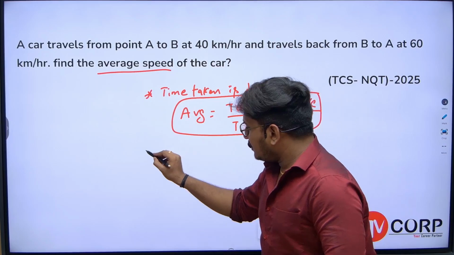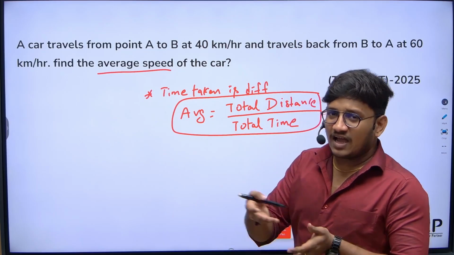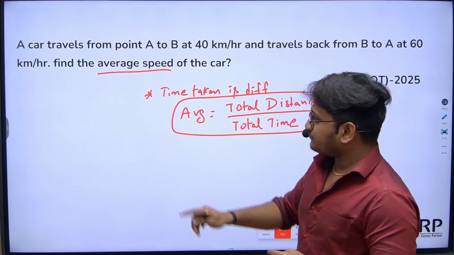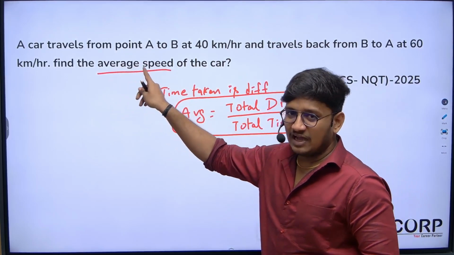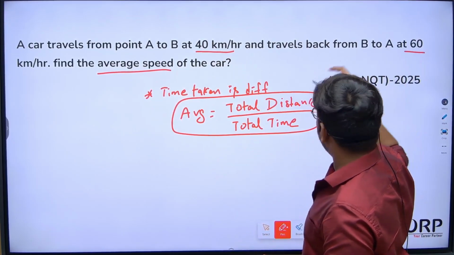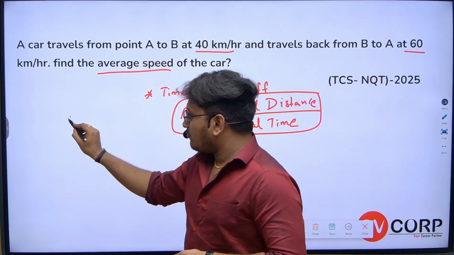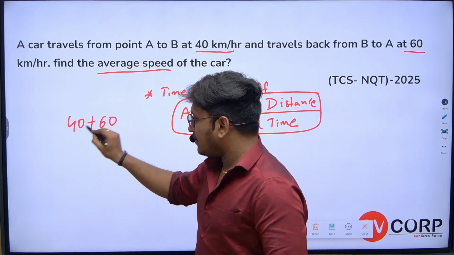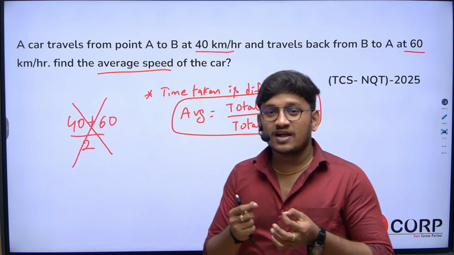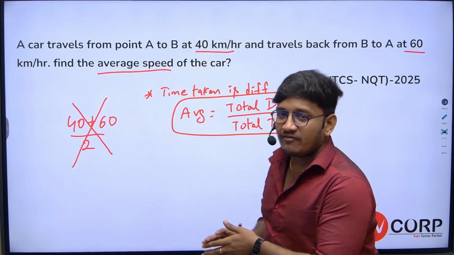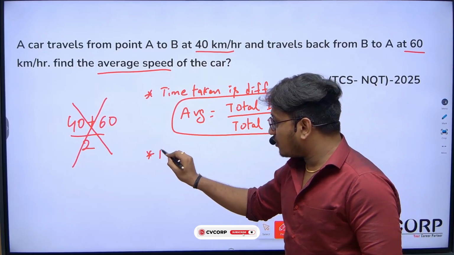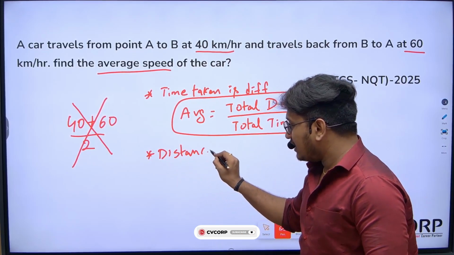If the time is the same, you can directly calculate average speed as (a plus b) by 2. Majority of the students, you know what they will do? When they are asked to find average speed, with two values, 40 and 60, they simply do (40 plus 60) by 2. This is the wrong approach. You should check the condition, and not directly take the average of the given values. When the distance is constant, very important, this question belongs to this category.